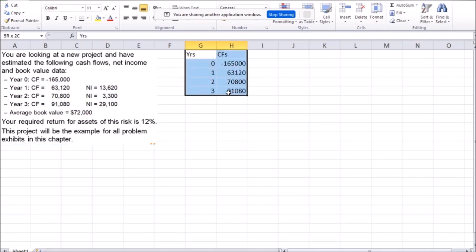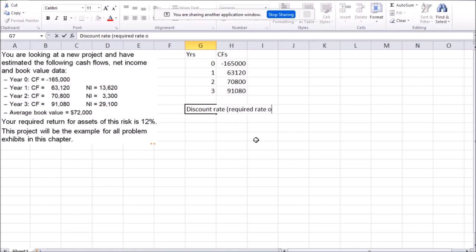What else do we need before we start calculating NPV? A discount rate, or the required rate of return. Remember from several weeks ago, these are all basically different names for the cost of capital, different names for the interest rate, the minimum interest rate that you would require for this level of risk. In this particular example, the discount rate is 12%. That's all I need. Okay.